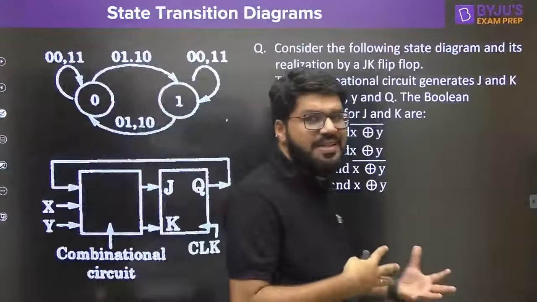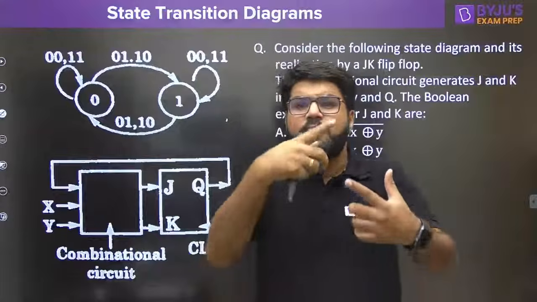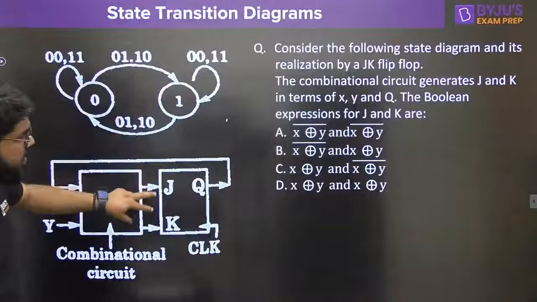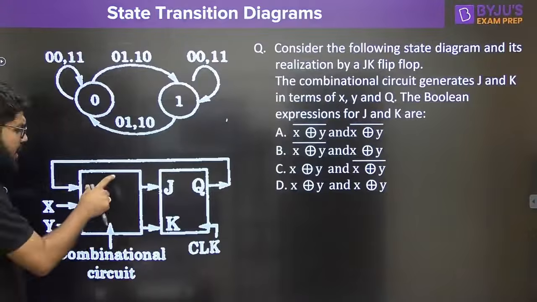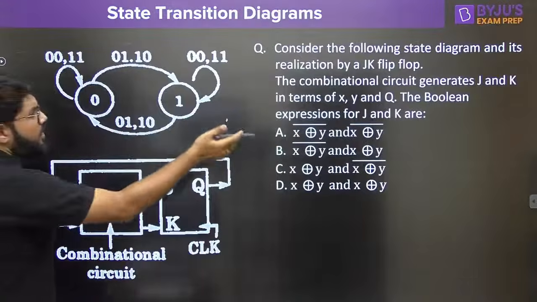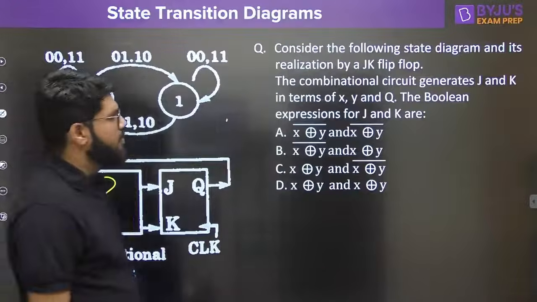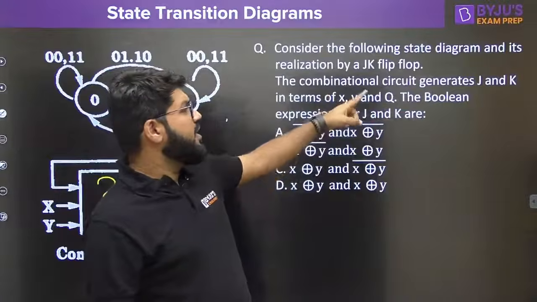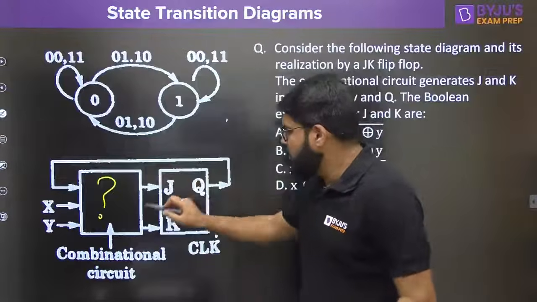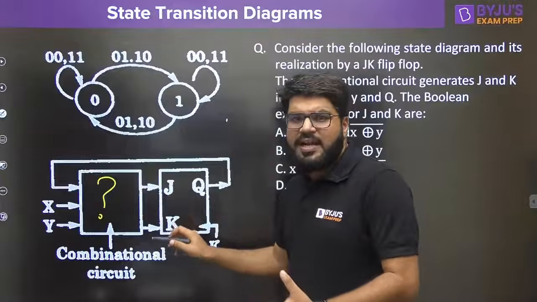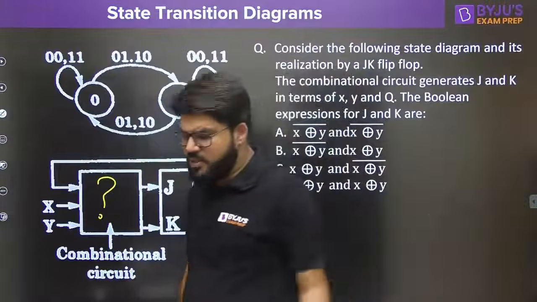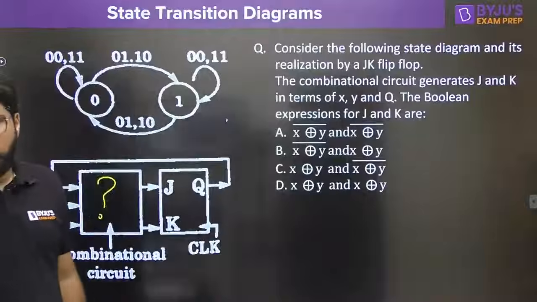Like if you see the previous question, the combinational circuit was a multiplexer. The output of the multiplexer was generating the D input. Here the output of the combinational circuit is producing the JK input. So when the combinational circuit takes the input as X, Y and Q, what should be inside it? The combinational circuit generates JK in terms of X, Y, Q. What is the Boolean expression for JK? Once you get that expression, you will be able to say what the combinational circuit contains. Like the previous one was containing the multiplexer. Come on all, can you tell me?